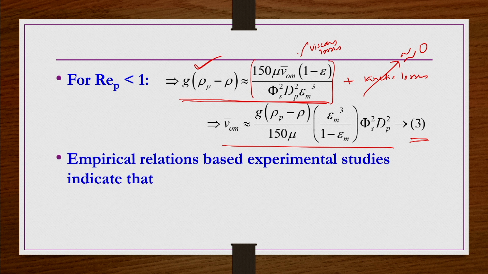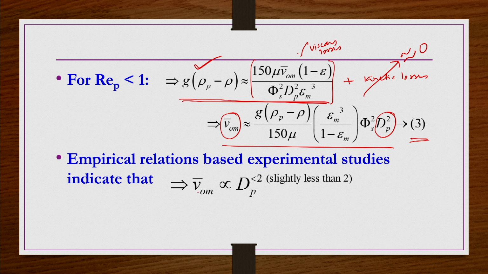Empirical relations based on experimental studies indicated that this V_om bar is proportional to d_p square. Theoretically, the minimum fluidization velocity is proportional to d_p square, but experimentally it is found to be proportional to d_p to the power of slightly less than 2. That is, some deviations from the experiments are in general possible.